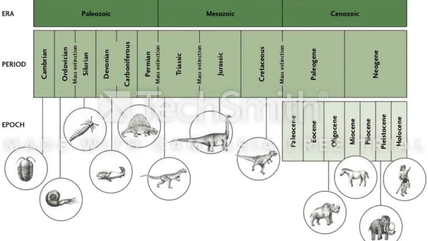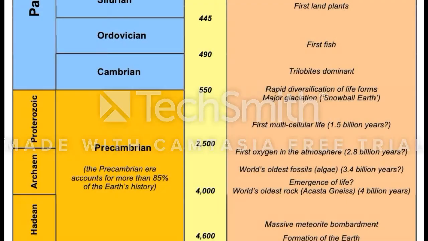I'd like to talk to you today about the geologic time scale. It began when Earth was formed and goes on until the present. It divides Earth's long history into units of time. Precambrian is the name given to the earliest span of time.